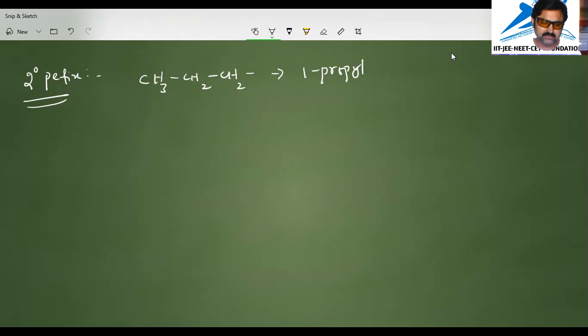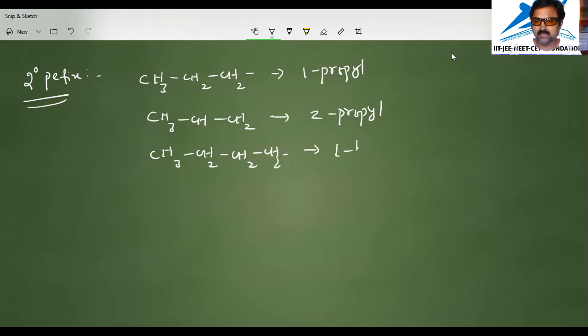Coming to another kind, we have CH3, CH, CH2. This is what we have discussed. That is called 2-propyl. If it is CH3, CH2, CH2, CH2, then this is 1-butyl.